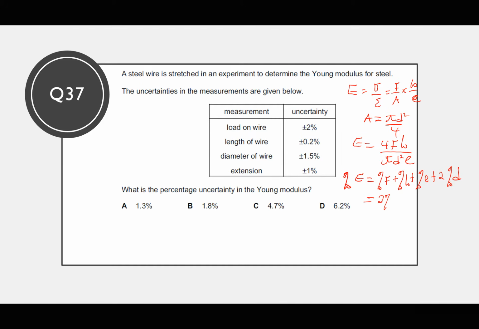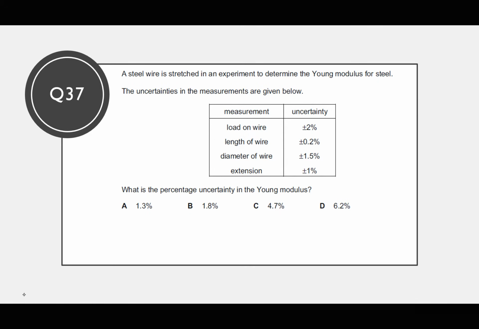For L naught, the length, 0.2%. For E, 1%, then plus twice the percentage of D, which is 1.5%, that is 3. So 2 plus 0.2 is 2.2, plus 1 is 3.2, plus 3 is 6.2. So the percentage uncertainty in the Young modulus is 6.2%. That makes our answer D.